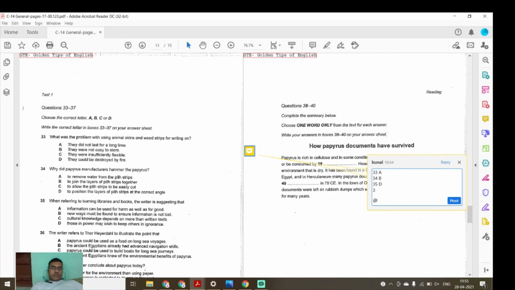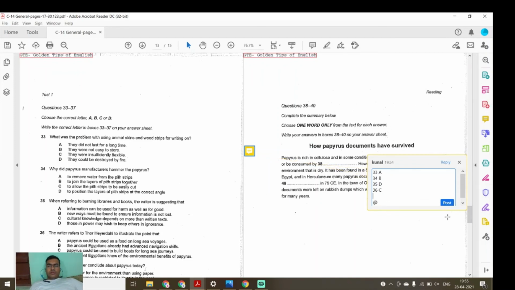Now we'll go to question number 36. The writer refers to papyrus to illustrate the point that papyrus could be used as a boat on long sea journeys. The ancient Egyptians already had advanced navigation, and papyrus could be used to build boats. It has been written that it can be used as a boat, right? So the answer will be C.